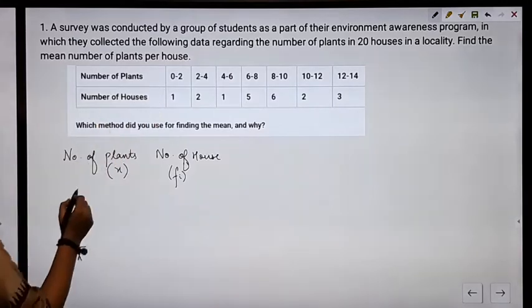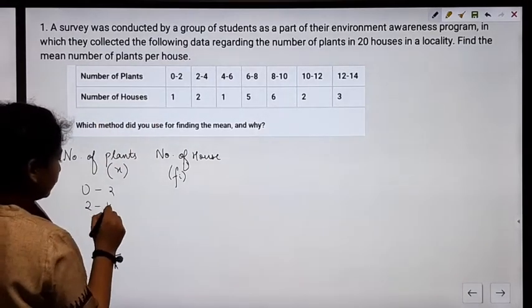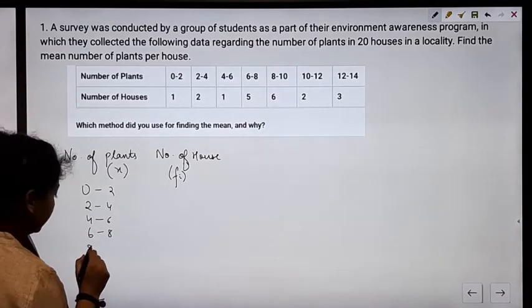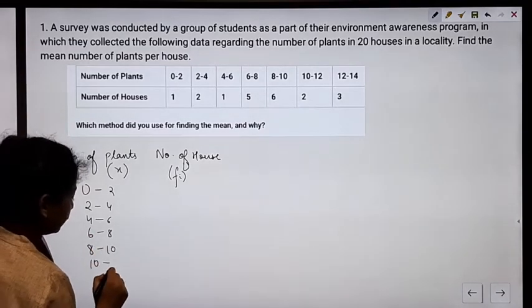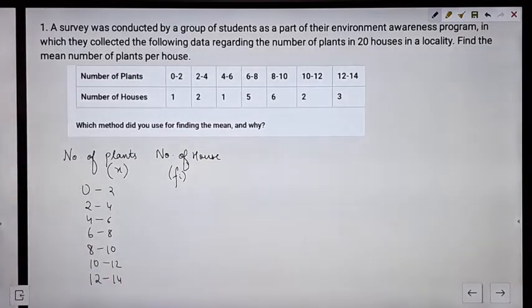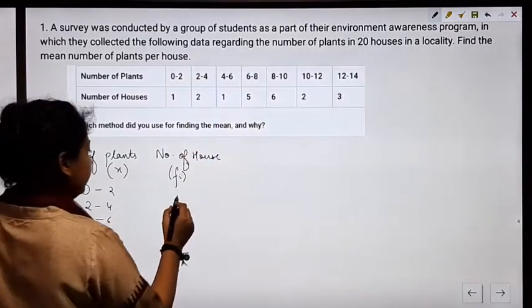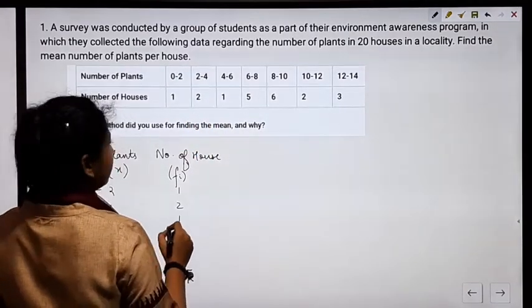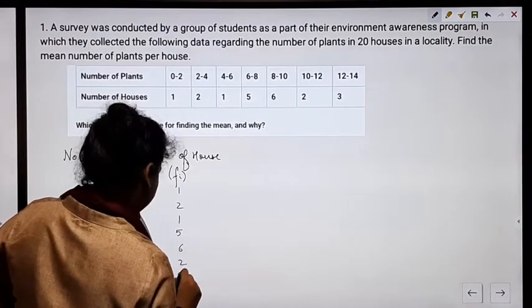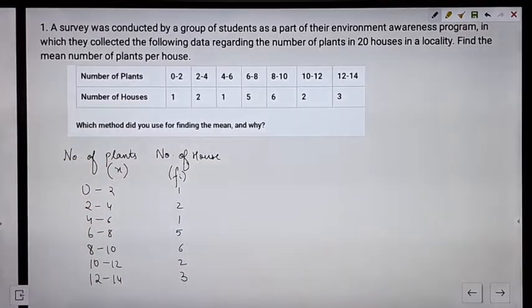Number of plants: 0 to 2, 2 to 4, 4 to 6, 6 to 8, 8 to 10, 10 to 12 and 12 to 14. These are the x values. Now the frequencies: 1, 2, 1, 5, 6, 2, 3. These are our frequency values.